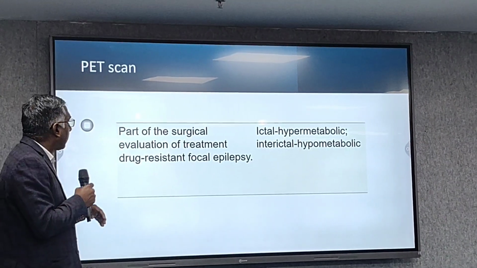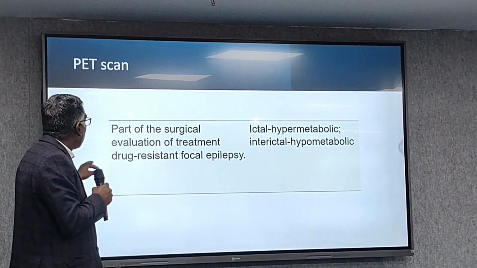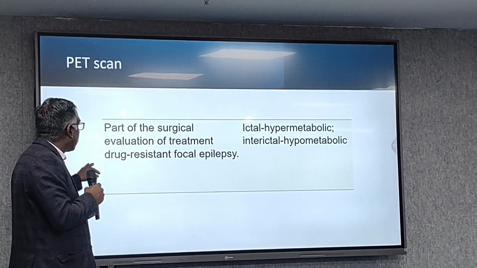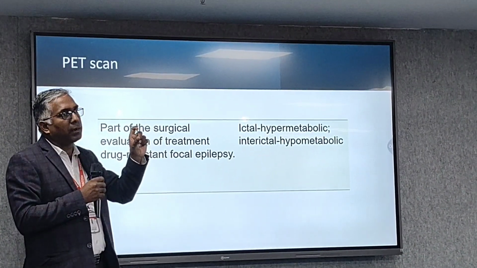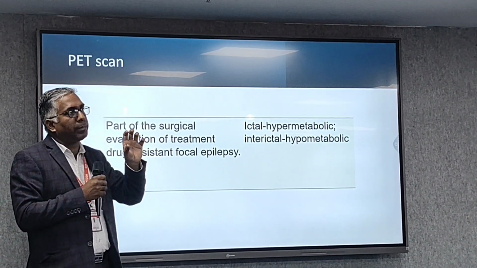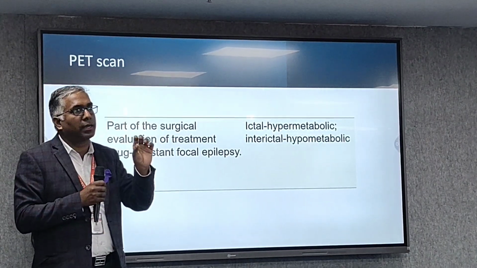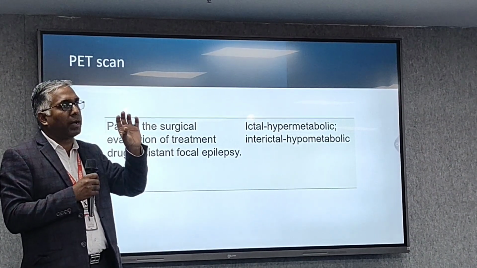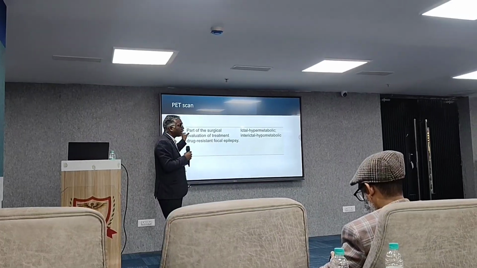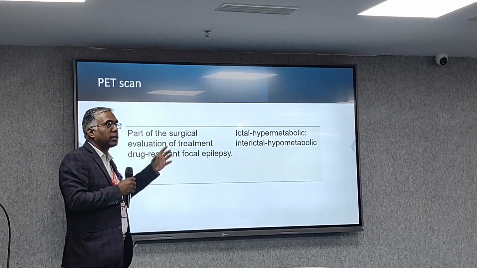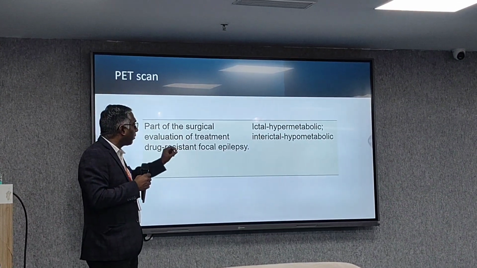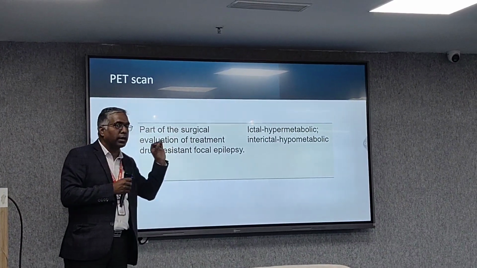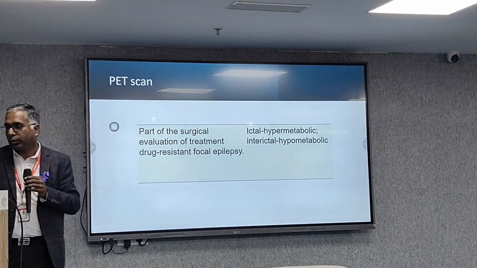When we are thinking of surgical evaluation of persistent focal epilepsy, to see exactly which part of the patient's brain has become hypermetabolic, we have to do the PET scan. Such hypermetabolic activity is very difficult to pick up in normal routine MRI or CT scan. So we can find ictal hypermetabolic or interictal hypometabolic changes in the PET scan to see the effect of seizures.